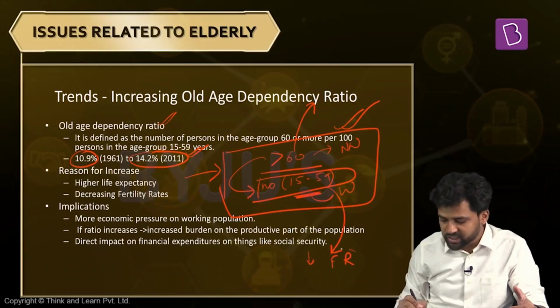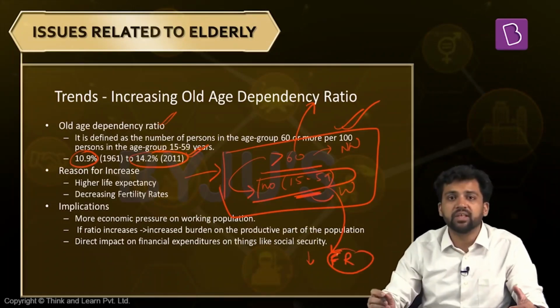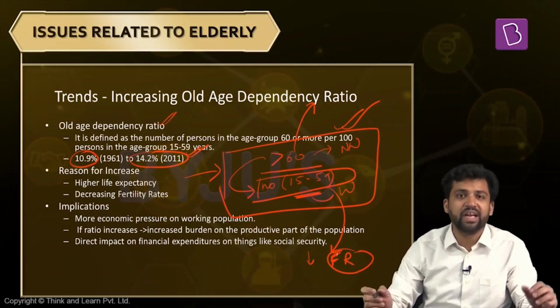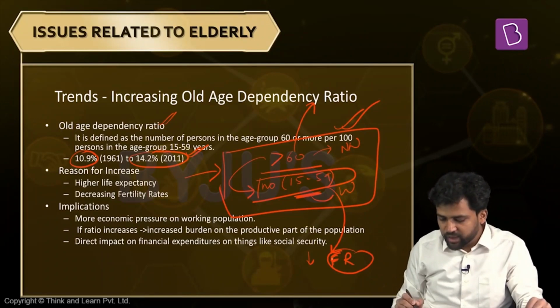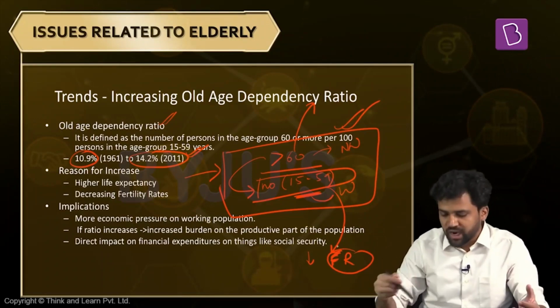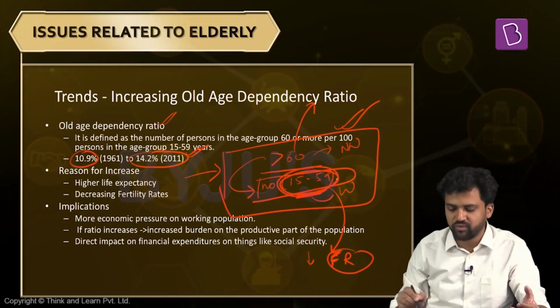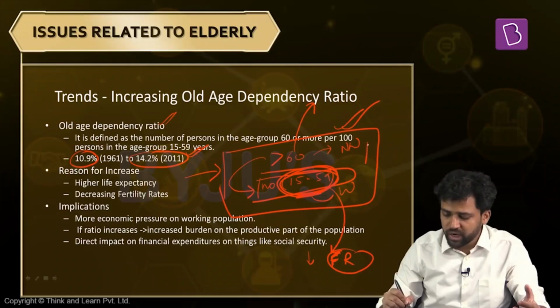Why? Because our fertility rates are also going down. At present, the fertility rate is 2.4. Our aim is to take it to 2.1. At one point of time, during the 1950s, the fertility rate was 6. So from 6 to 2.4 we have achieved, and our aim is to achieve 2.1. Some states have already achieved that. So the fertility rate, that means the number of children a female is producing, will go down. If the number of births is decreasing, those who are entering this 15 to 59 age category will also decrease. So the numerator is increasing, the denominator is decreasing.